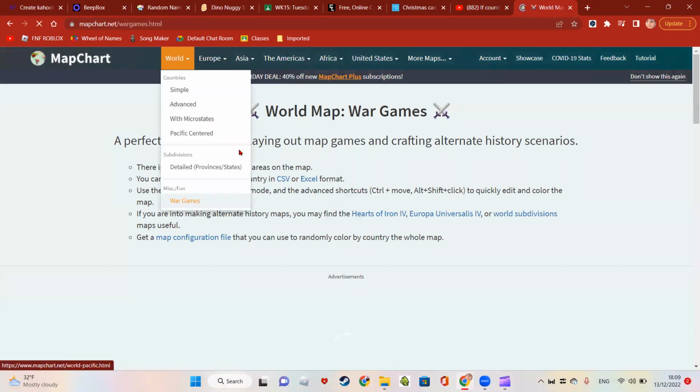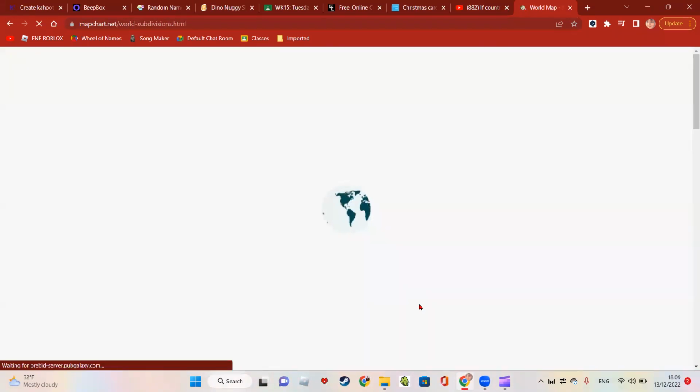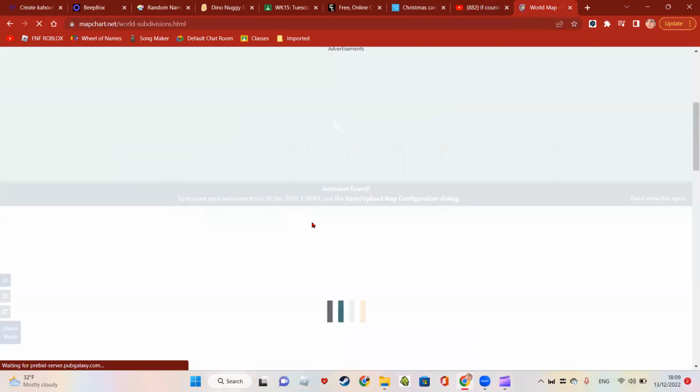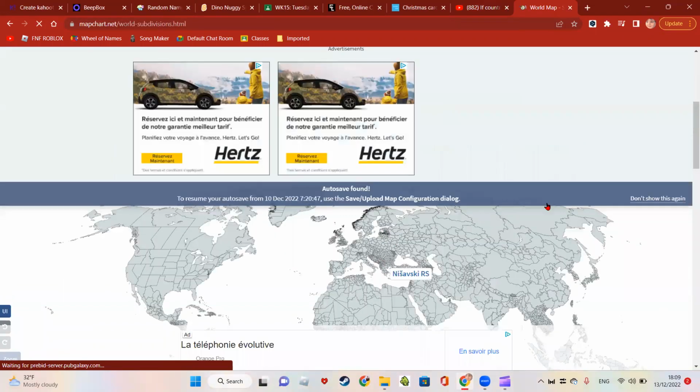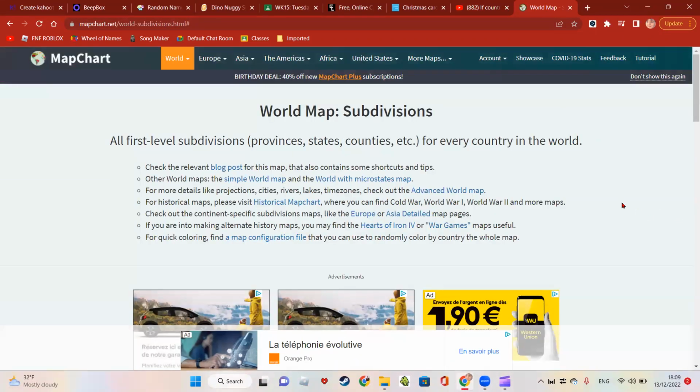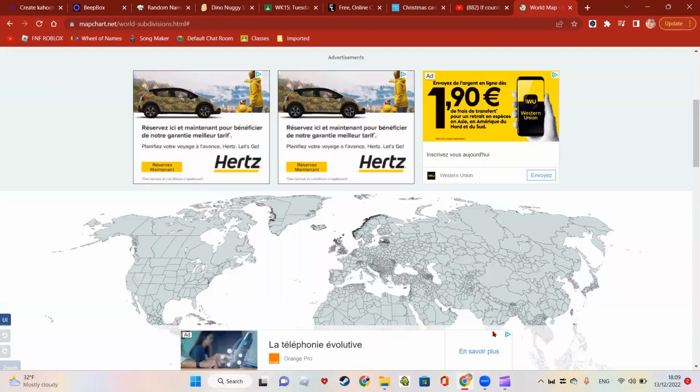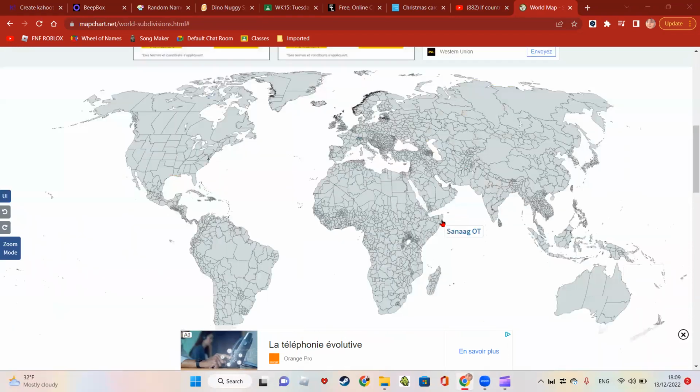I'm going to just go to World. Going to go to Details because Details allows like more borders. So no, I do not want the autosave. So this is the map. Some of it has more places than other, and some places have bigger states than other, like Quebec.